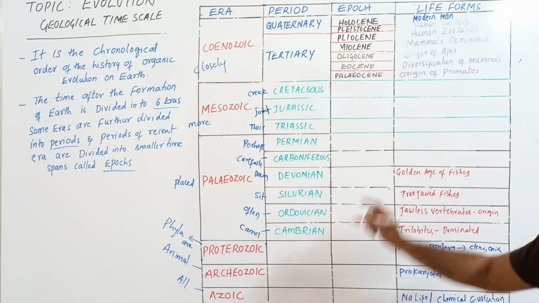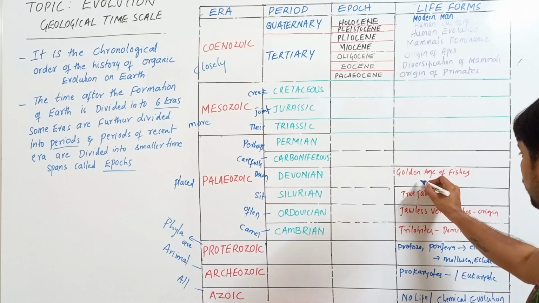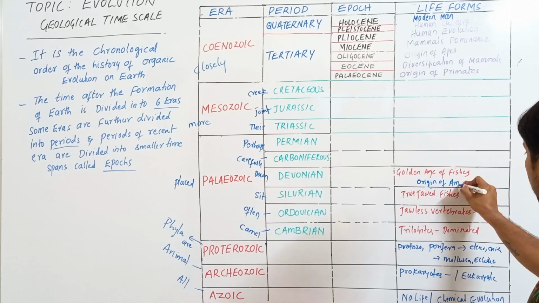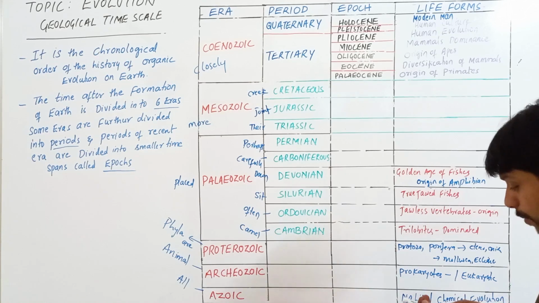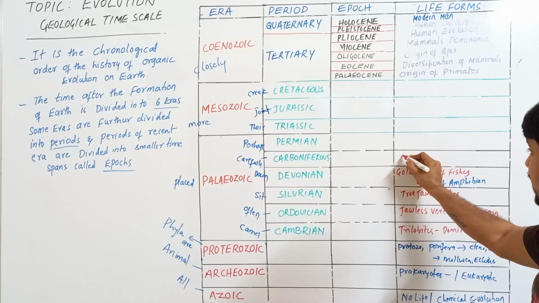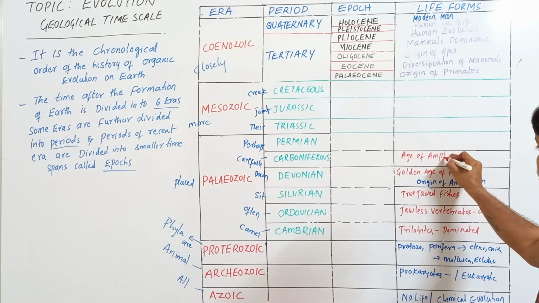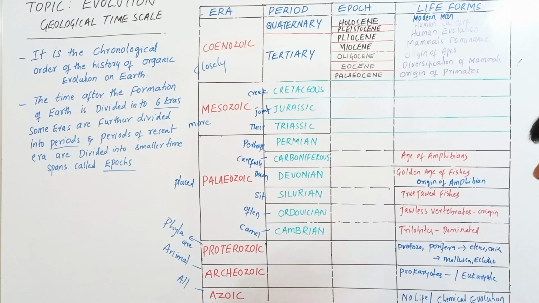Remember, along with the dominance of the fishes, amphibians have started. So remember, origin of amphibians. Next, coming to your Carboniferous period. In the Carboniferous period, your amphibians dominated. This is called the age of amphibians.